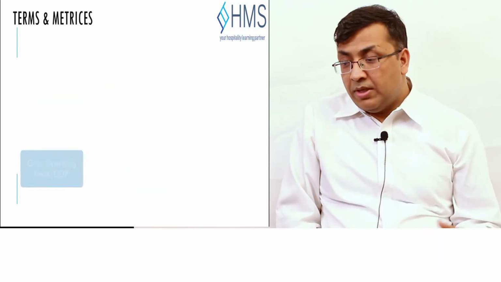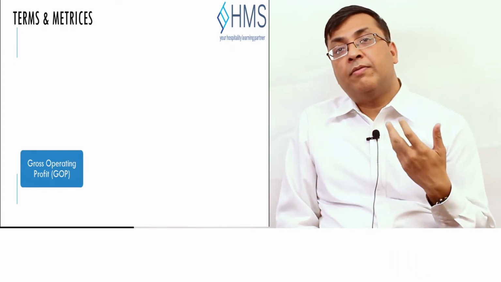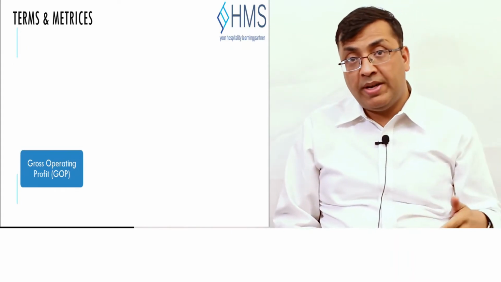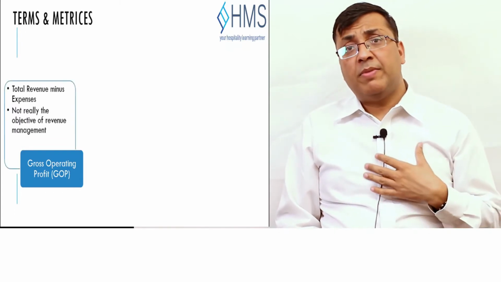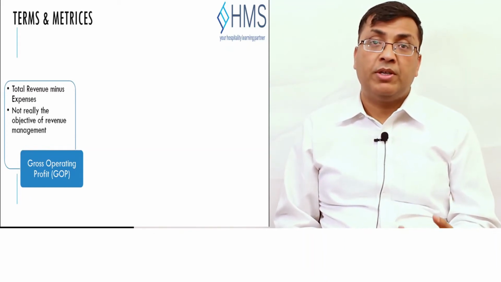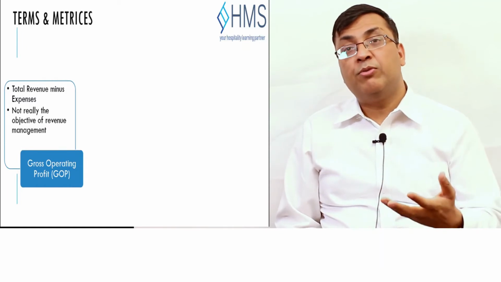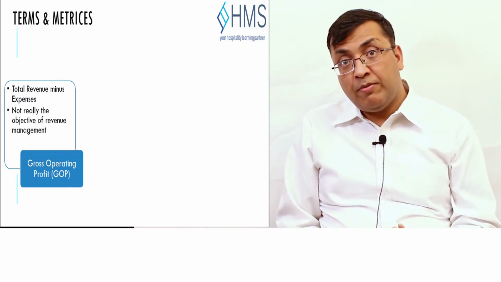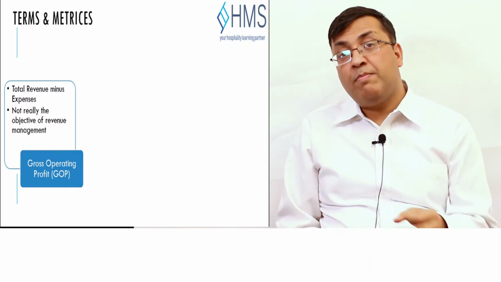Other terms include gross operating profit, which is an absolute amount: total revenue minus total operating expenses becomes gross operating profit. But do we want to maximize only gross operating profit? May not be, because that's an absolute term; it depends on the profit, the cost, and how many rooms we have occupied. So the term that we want to maximize is GOP per available room.